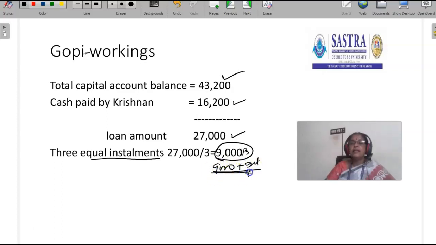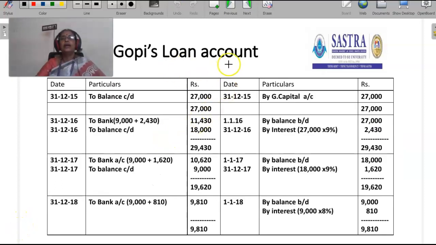They have to pay interest because he has to wait 3 more years to be settled. So for that, the firm has to pay interest. Along with the principal, the amount of interest has to be paid to settle the partner. Let's see how to prepare Gopi's loan account. This is Gopi's loan account.